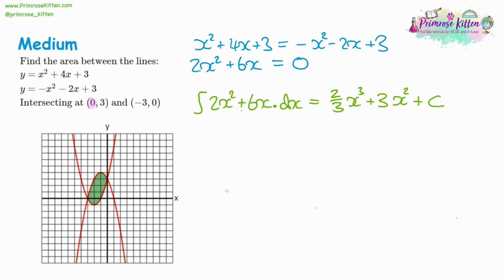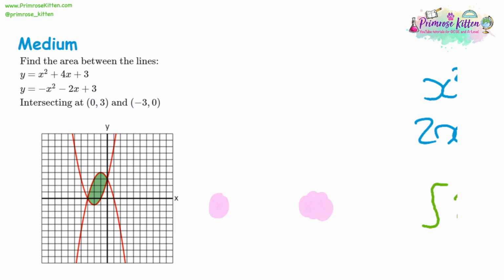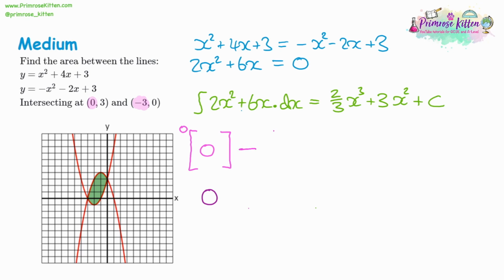So we're going to substitute, and we have 0 and negative 3 to substitute. So the largest one of these is 0, but we know that when we substitute in 0, both terms have got x in. So we're multiplying by 0 both ways, so you need to look at the first bracket. It is going to give us 0. We don't need to focus on the second bracket. So we are taking away the negative 3. So that will be 2/3 of negative 3 cubed plus 3 multiplied by negative 3 squared. We can work that out. So negative 3 cubed is negative 27. We want 2/3 of it, times by 3, divided by 2.